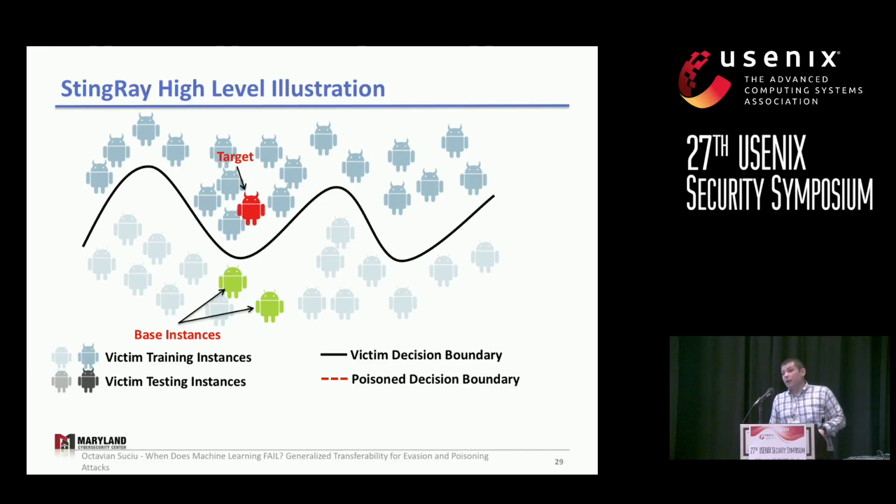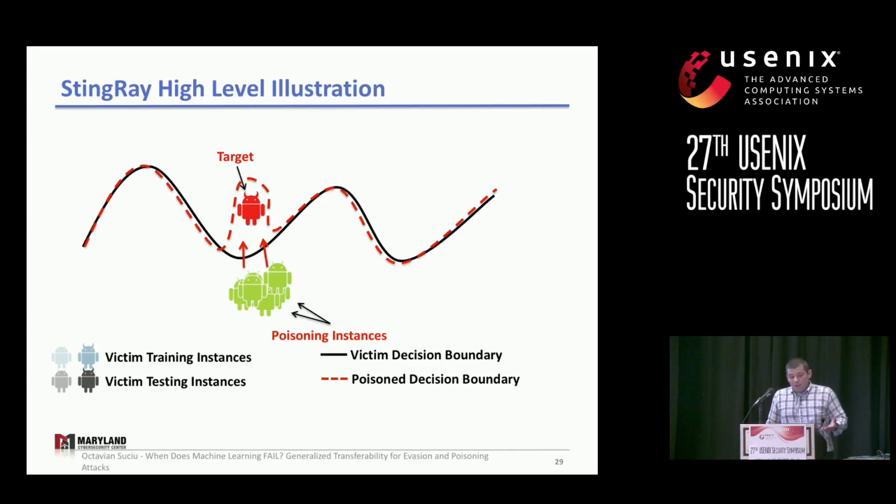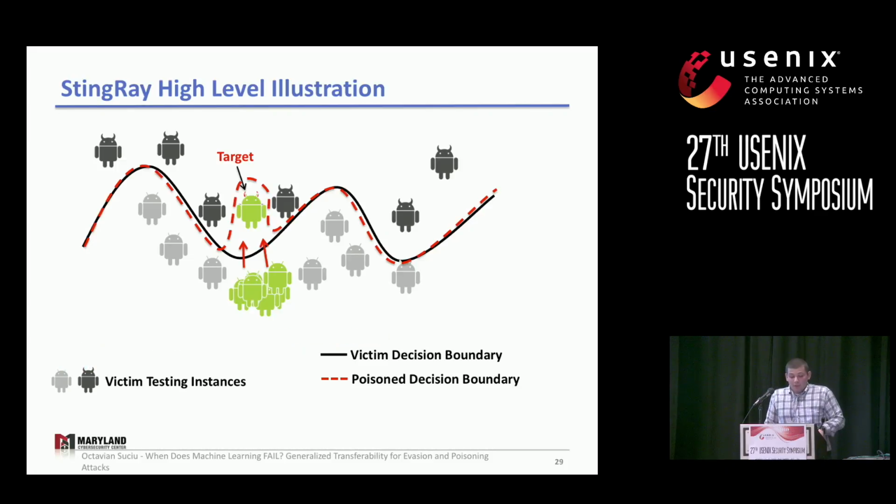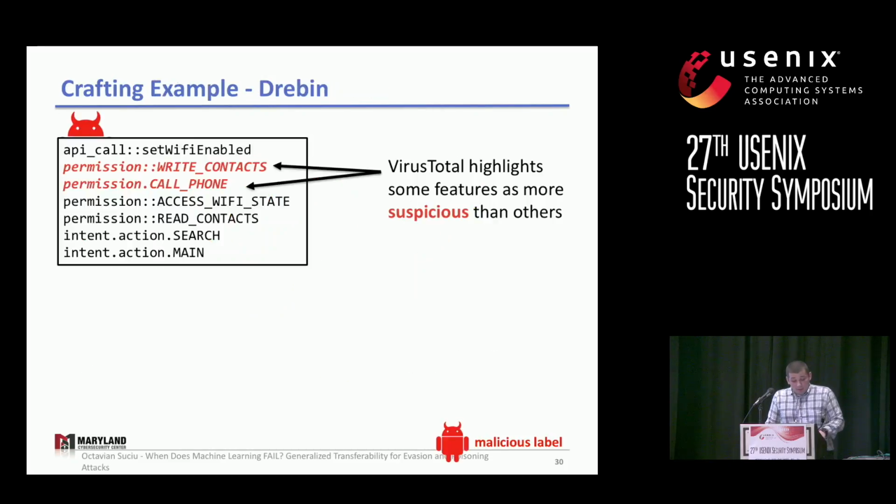Base instances are instances that already exist in the training set of the attacker, and they're used to craft poisoning instances. The crafting works by just modifying the base instances to add features from the target, and therefore they would shift the decision boundary. And at test time, of course, those poisoning instances would result in the desired targeted misclassification.